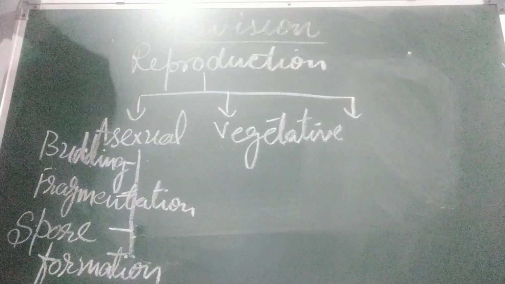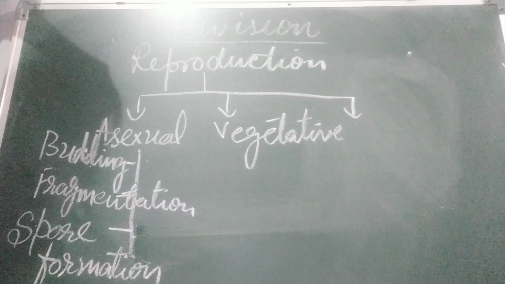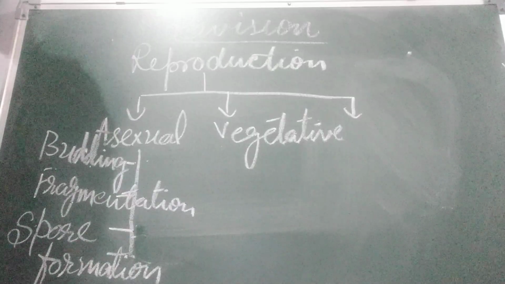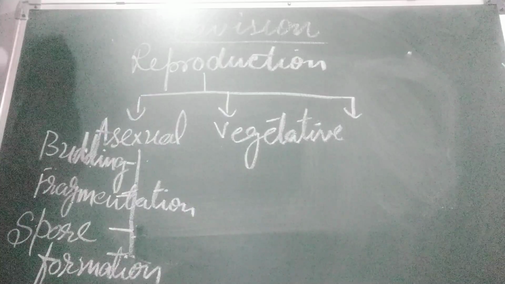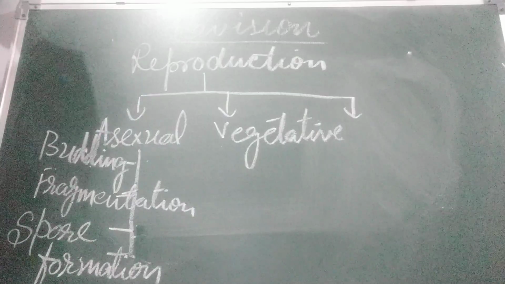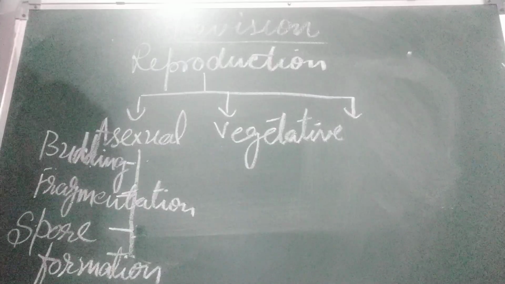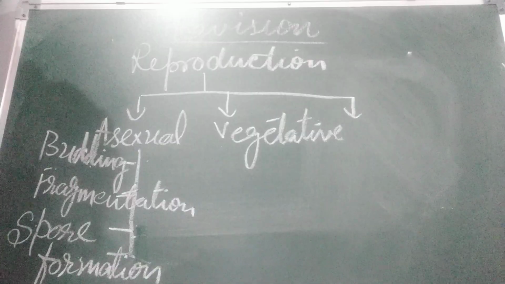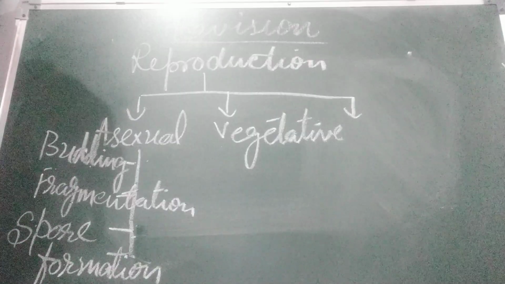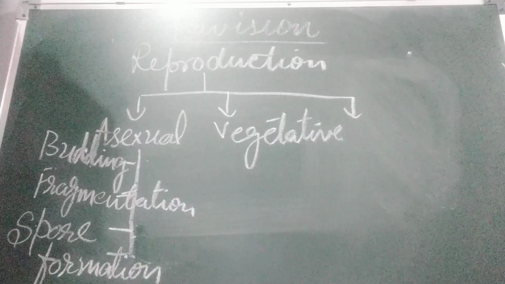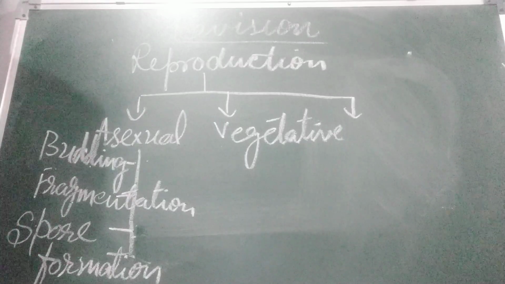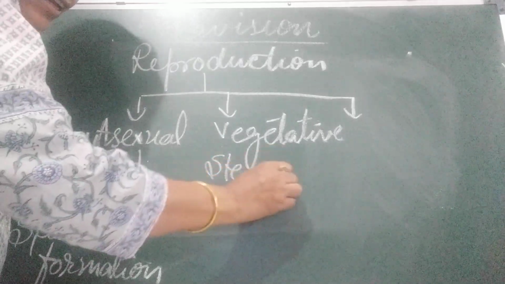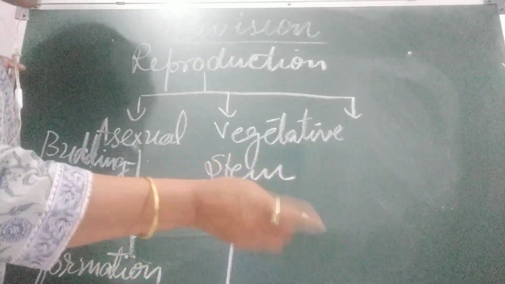Some stems are fleshy, they store food in them, and from that part the new plant grows. We have divided it into four parts. First is rhizome. They have buds from which outgrowths are produced, which give rise to a new plant. We call them rhizome. Example of rhizome, I am telling you, of stem: ginger.